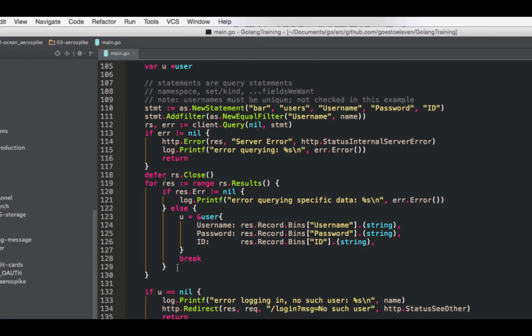So if we wanted to have people have the same username, we could just check the password right before the break, and if we have a match, cool, we've got a match. Otherwise, for each username that comes up that matches the request, the filter checks the password: no, throw it away; no, throw it away; yes, okay, you're in. That'd be cool. Be interesting, but I don't think that would be the most secure, allowing more than one user on the same username. So whatever the case may be.